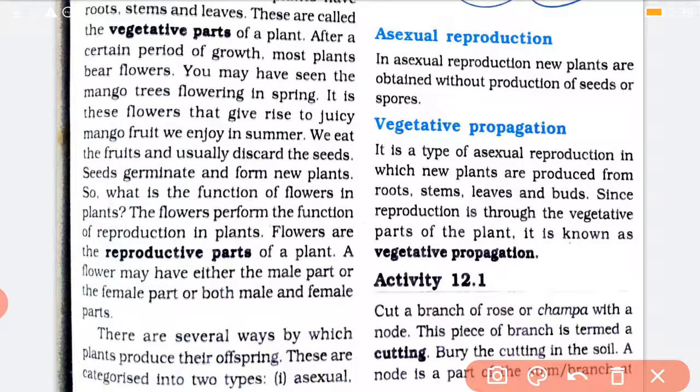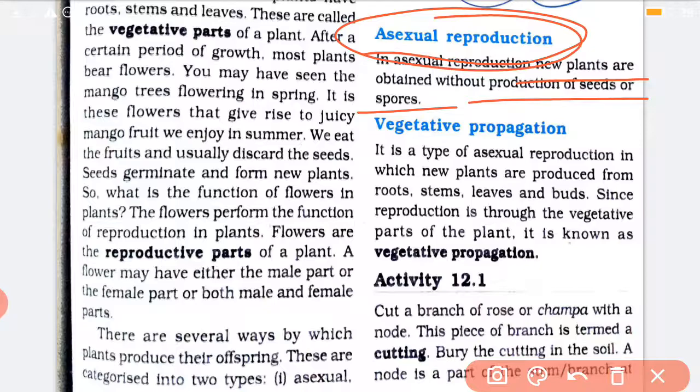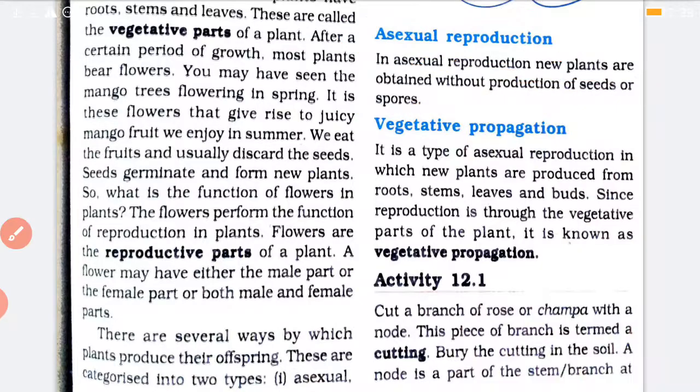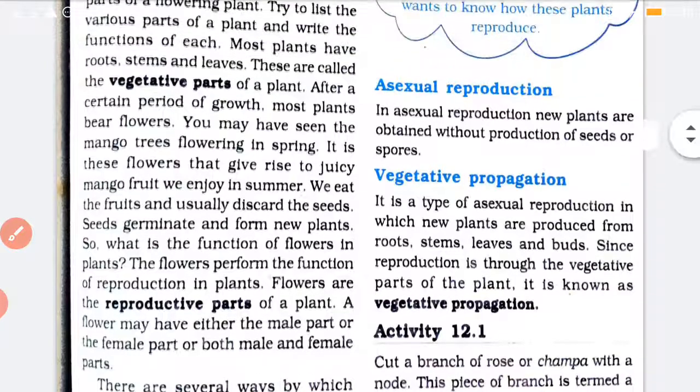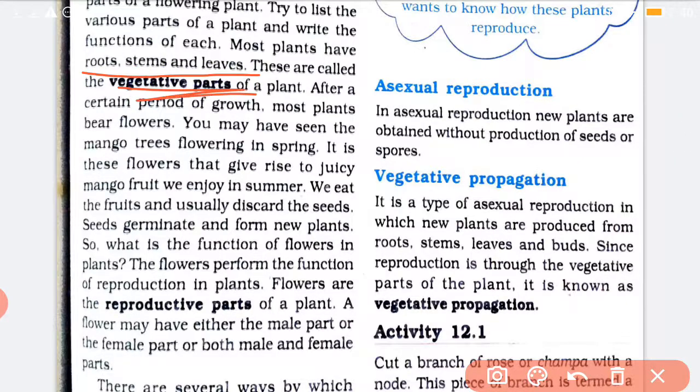Okay. Now, asexual reproduction. We have seen that in asexual reproduction, new plants are obtained without the production of seeds or spore. And vegetative propagation, propagation means आगे बढ़ना. Vegetative propagation is one type of asexual reproduction. And vegetative reproduction, how does it occur? It occurs through the vegetative parts of the plant. And what are the vegetative parts? We have seen that the roots, the stem and the leaves are the vegetative part. So ऐसा reproduction जिसमें root, stems and leaves involve होगा, that is the vegetative propagation.